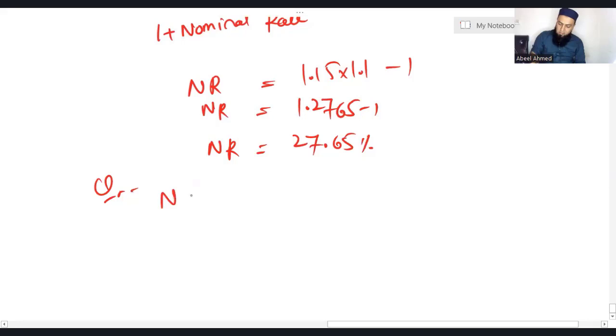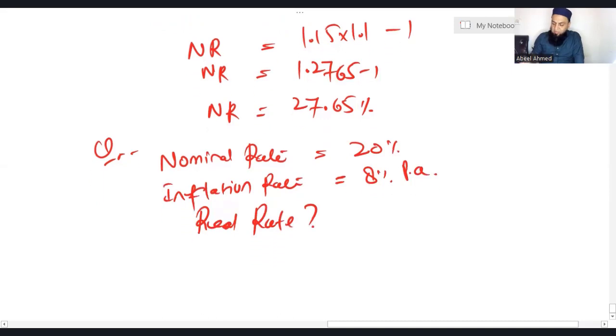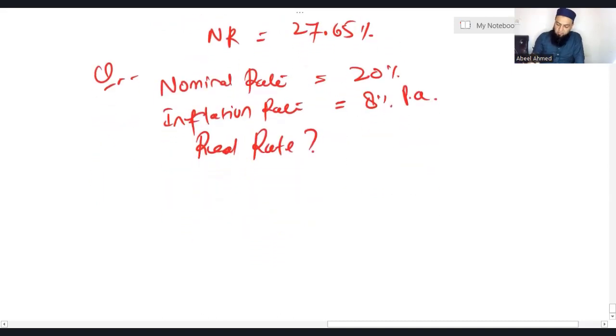Let's assume the examiner has given you a nominal rate, and the nominal rate is 20%. Nothing is mentioned, so the given inflation is always treated as general inflation. Inflation rate is 8% per annum. So the nominal rate is 20%, inflation is 8%. Calculate real rate. Obviously, real rate means without inflation. How do we calculate? It's very simple.